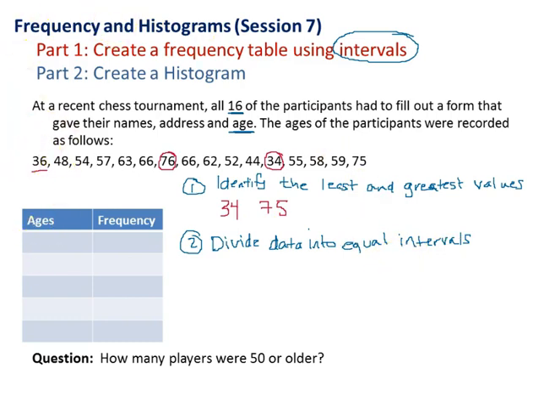So I could say that my first interval might be ages 30 to 39. So here I've included the ages from 30 to 39. So that's 10 ages there. If you count starting at 30, 31, 32, 33, 34, 35, 36, 37, 38, 39, that's 10 different ages there, or years. So then my next interval would be 40. It would have to include that same 10 years of age. And then I could keep going here with this pattern.